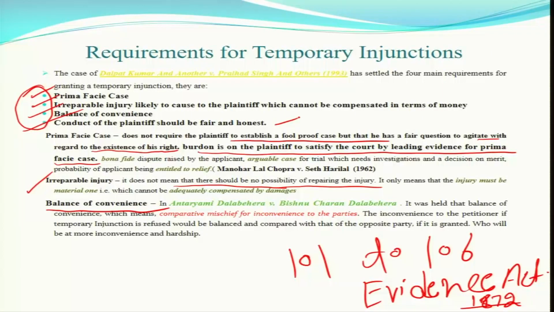What is irreparable loss? What is balance of convenience? And apart from it, the conduct of the plaintiff should be fair and honest. This is also something the court has to take into account, whether you are really honest, whether you are coming with clean hands or not. Suppose you, being a plaintiff, have committed something wrong and now you are blaming the defendant.